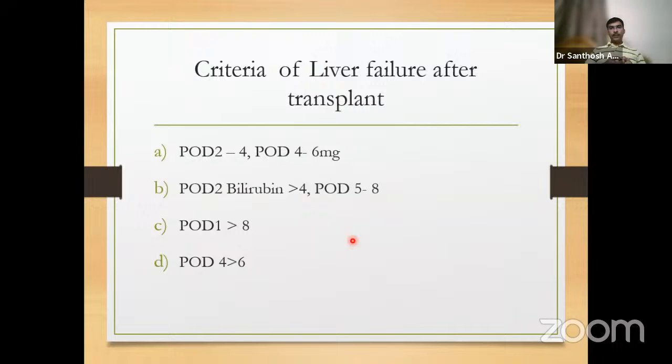Honestly speaking, I don't know the answer for this, or whether the options given were correct or wrong. If someone knows the exact question and exact options, you can get in touch with us in the INI SS group so that I will see to that and find the answer definitely.